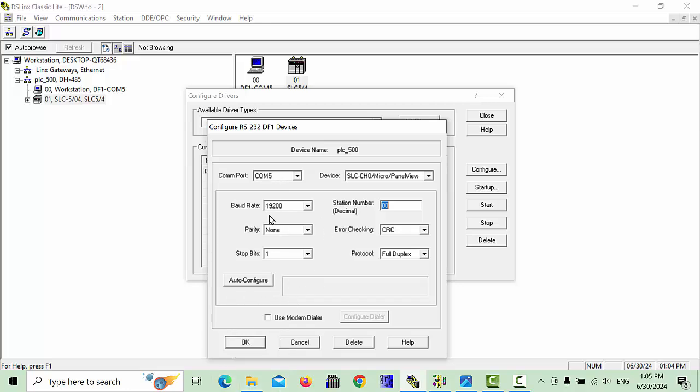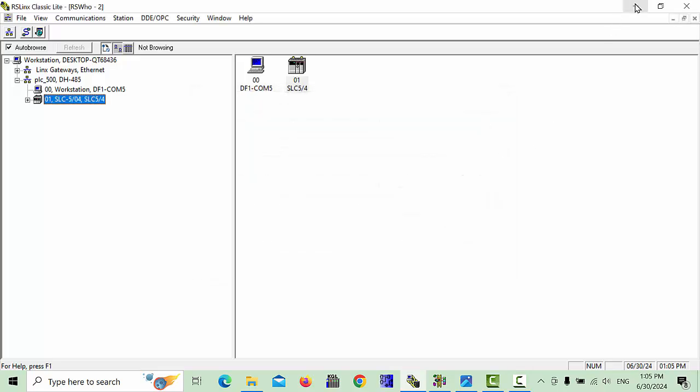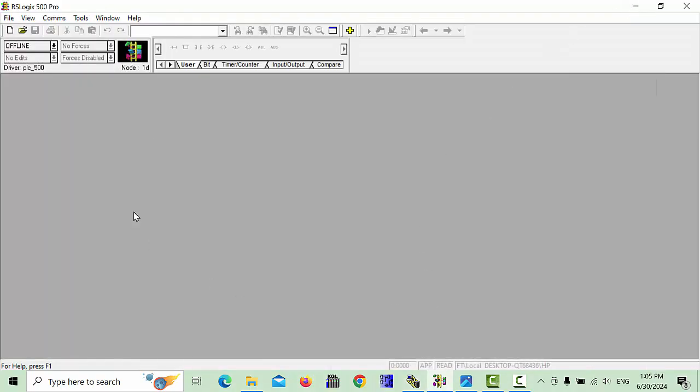First I will show you how to use this configure option. This is our PLC shown, and this is your baud rate and parity. Simply click Auto Configure, and if your PLC is connected, the message 'Auto configuration successful' will appear. That means your PLC is connected with your PC and your RSLinx software is running properly. Just close it and scroll down.